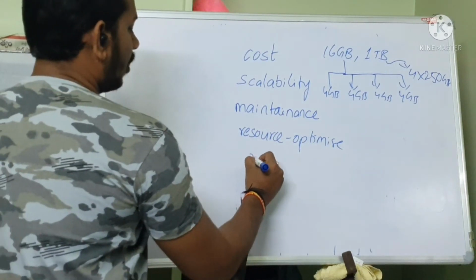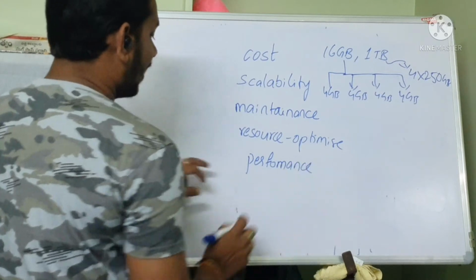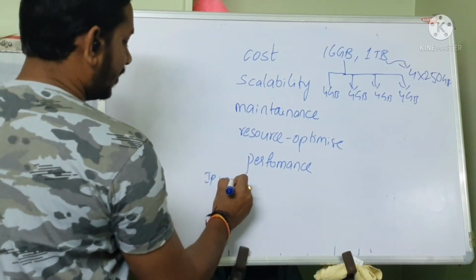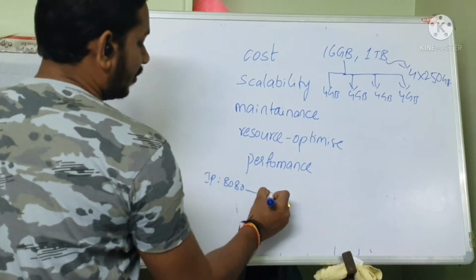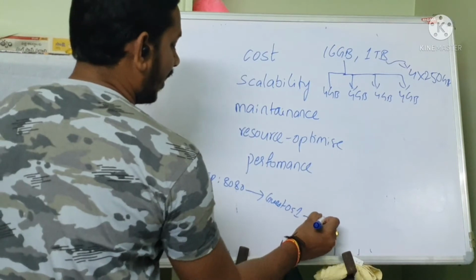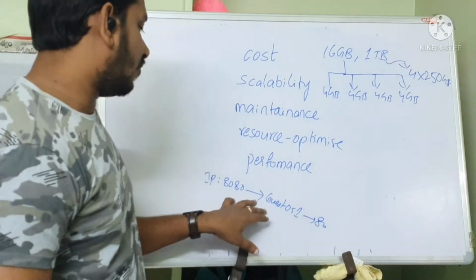But there is one thing called performance. Here, as I said, first your IP gets a request on 8080, then it forwards to guest OS 1 on port number 80. So the number of calls within the server is increased by one level.